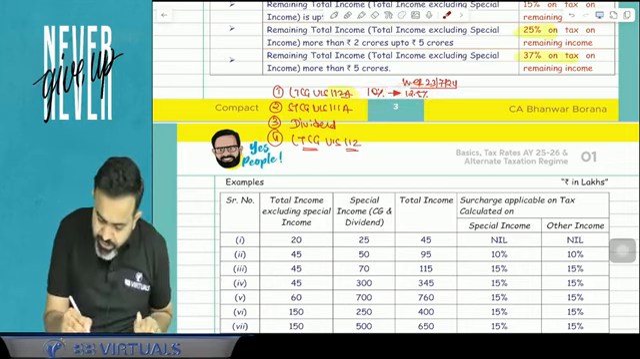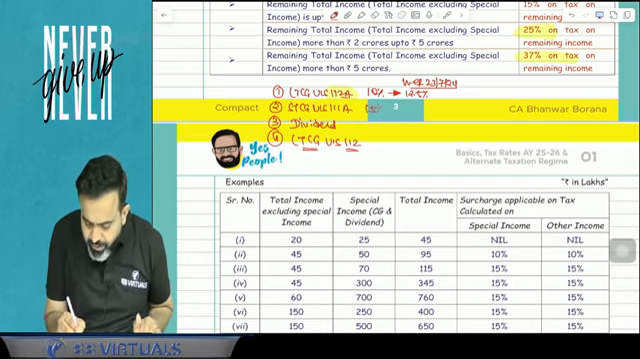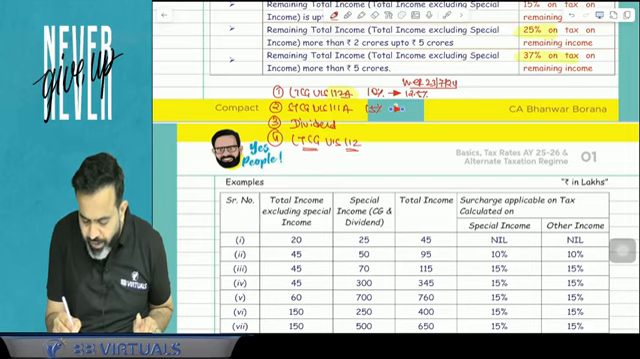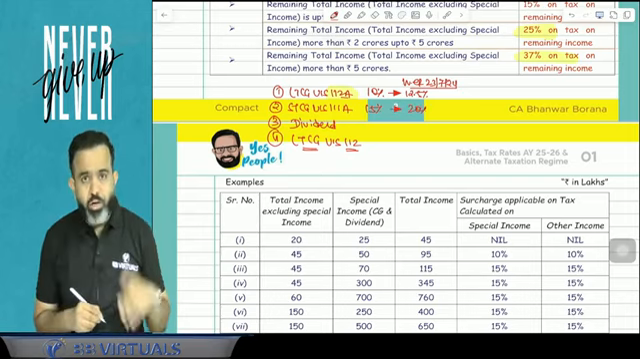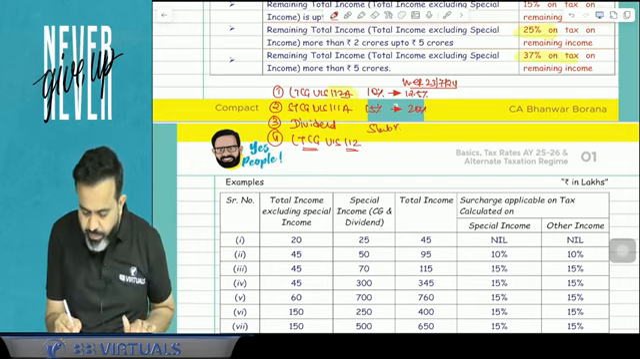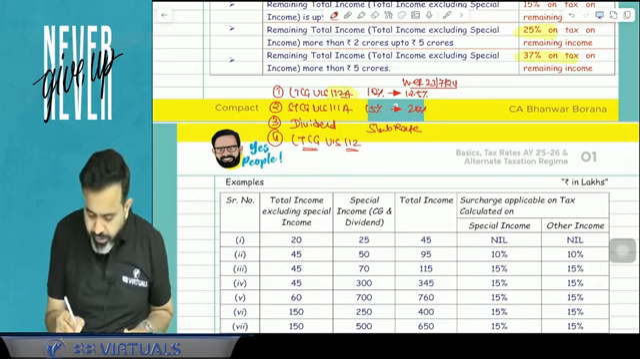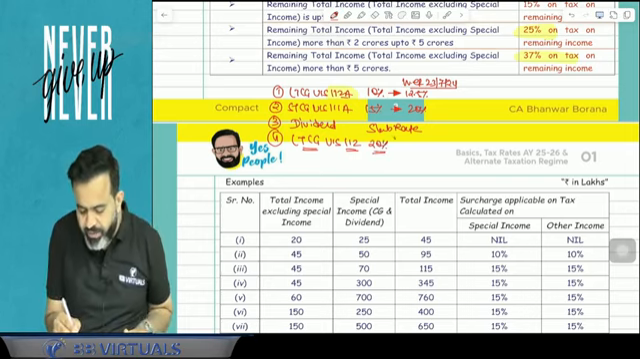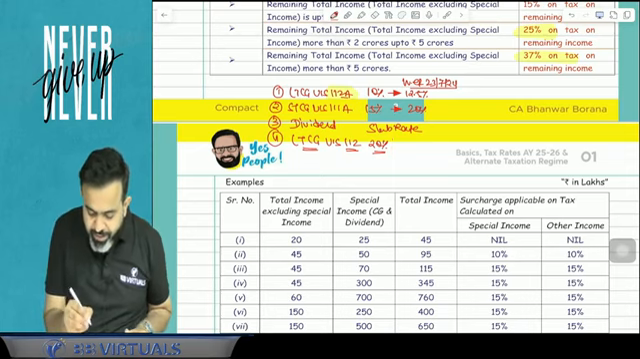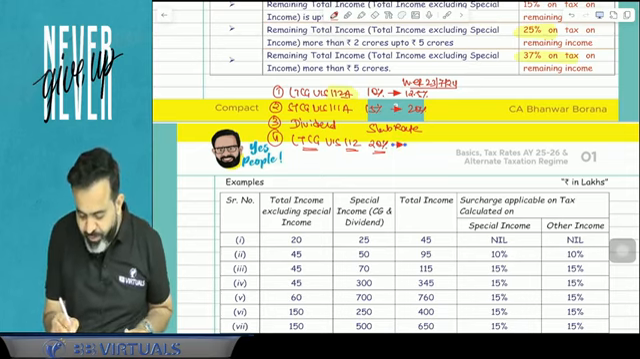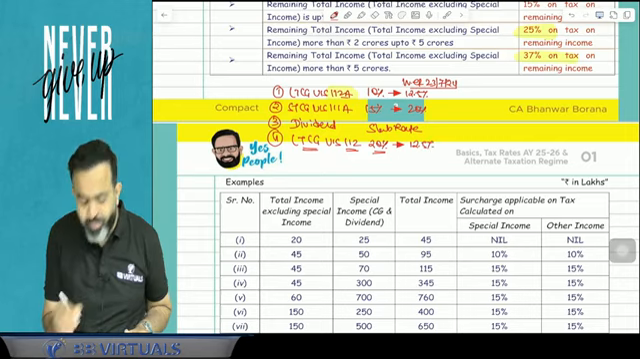Now short-term capital gain 111A was earlier taxable at 15%, but with effect from 23rd July 2024, it is taxable at 20%. Dividend is taxable as per slab rate only; there is no change in dividend. But long-term capital gain 112, earlier taxable at 20%, is now taxable at 12.5%. So there is a benefit because it is taxable at only 12.5%.